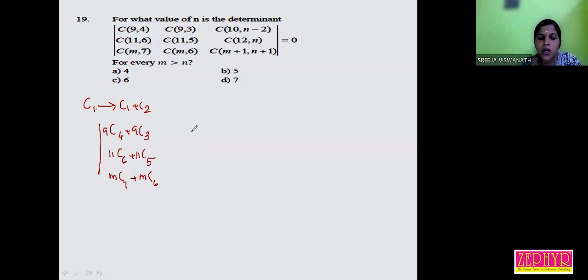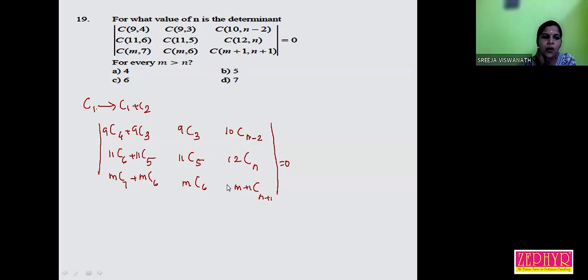The remaining two columns have no change: 9C3, 11C5, mC6, 10C(n minus 2), 12C(n), m plus 1 C(n plus 1), which is equal to 0.